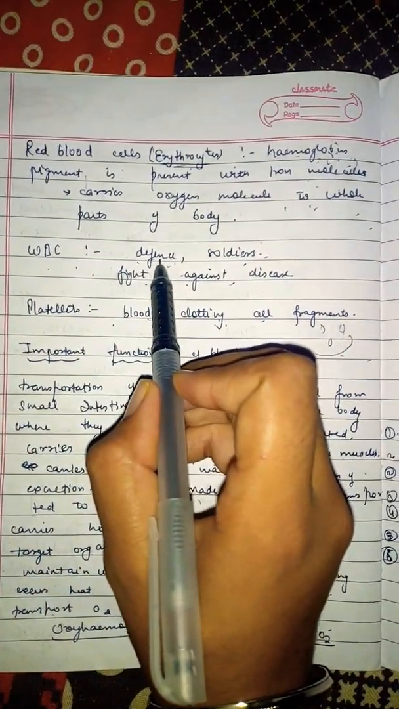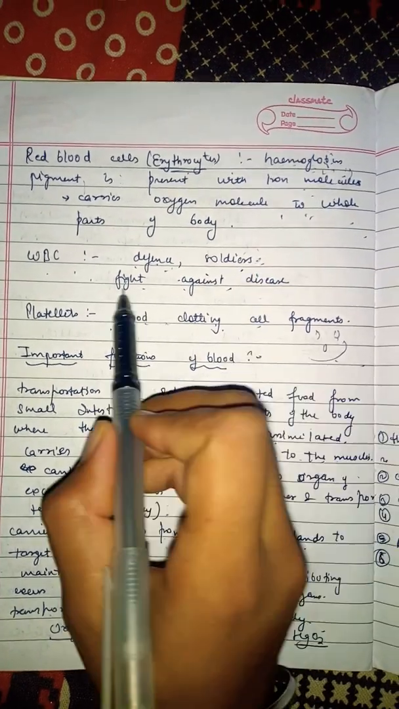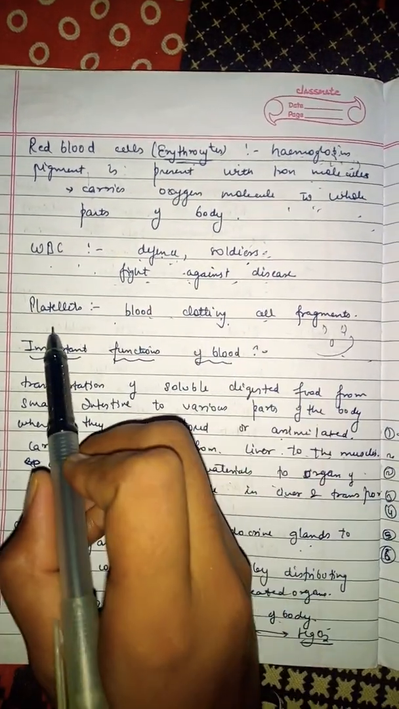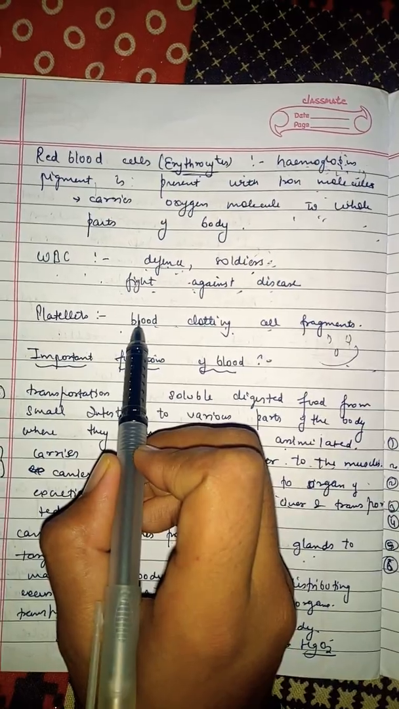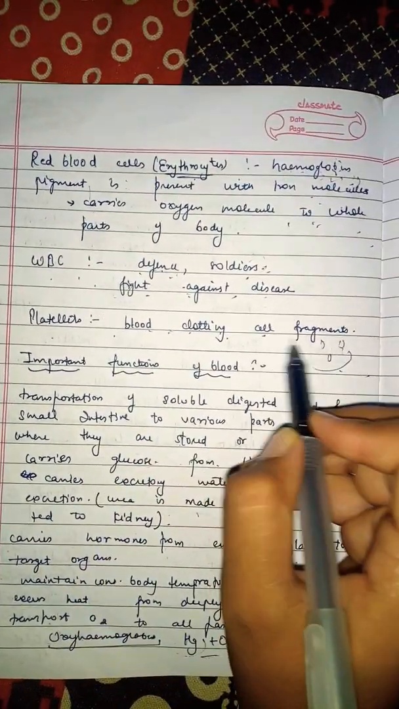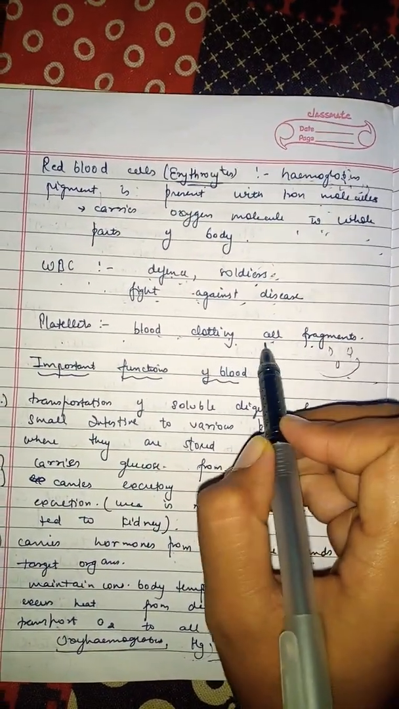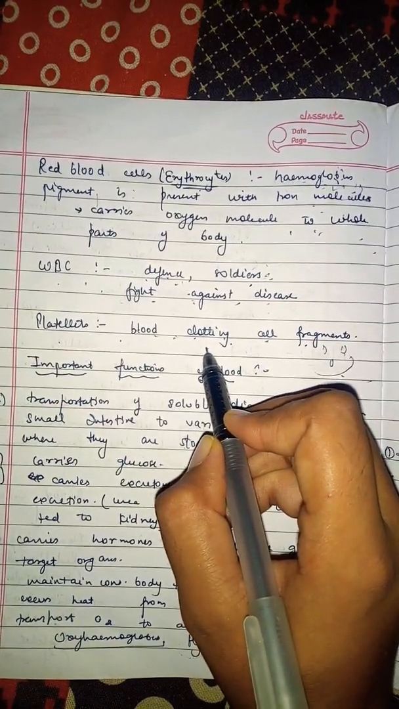WBCs, their main function is defense. They are also called soldiers of the body. These fight against disease. Platelets: the main function of platelets is blood clotting. These are tiny cell fragments which help in blood clotting when there is any wound.